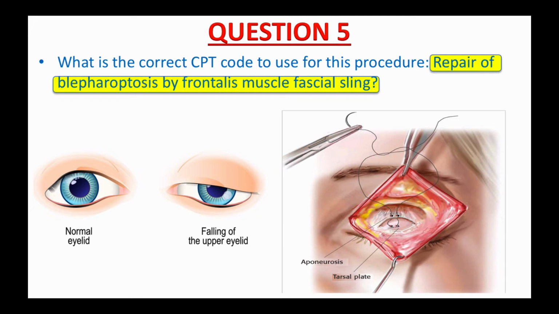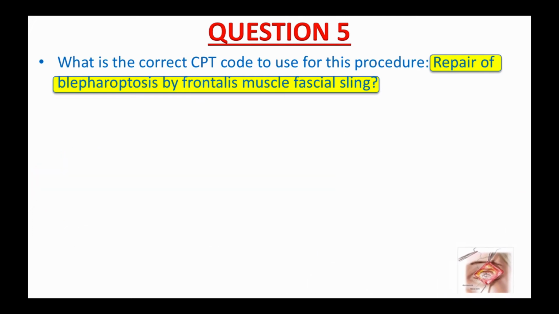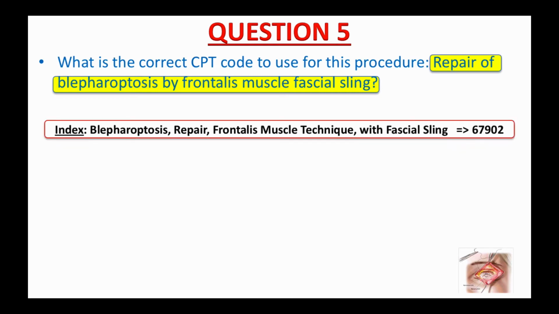Alright, let's see how you did. In the index in your CPT book, if you look under the main term blepharoptosis, repair, frontalis muscle technique with facial sling, it will give you just one code, 67902. Your next step is to double check this code in the tabular list.